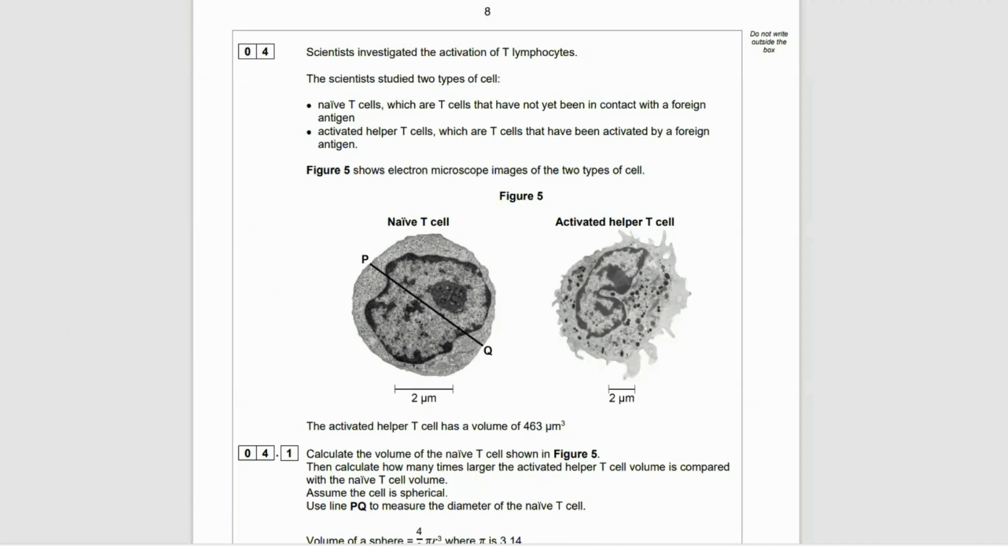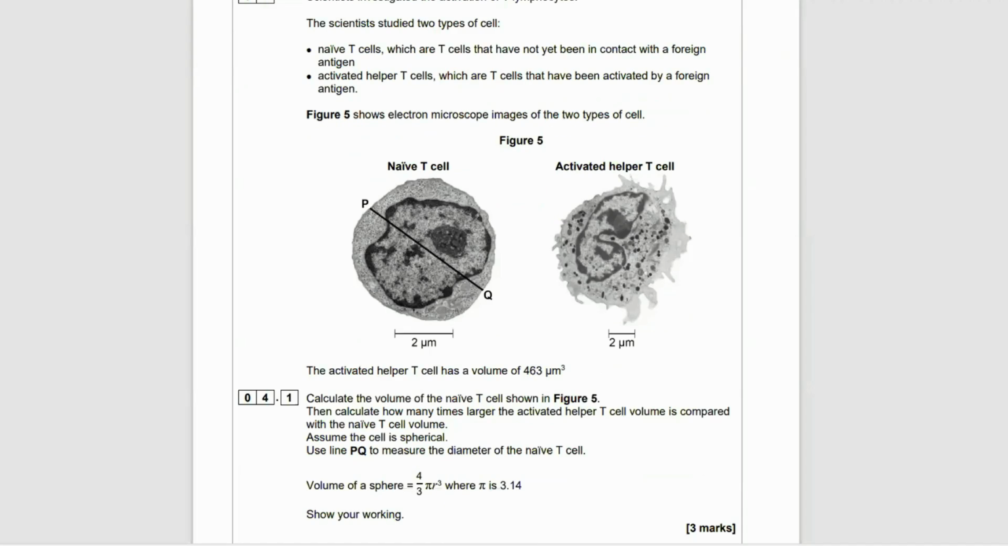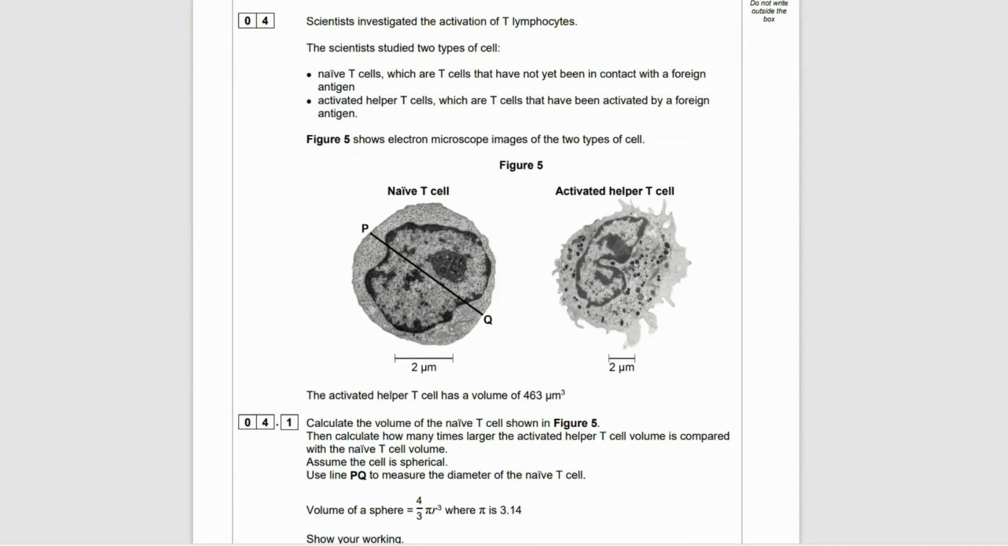Okay, question 4. Scientists investigated the activation of T lymphocytes. The scientists studied two types of cell. You've got naive T cells, which are T cells that have not yet been in contact with a foreign antigen. They're naive. And activated helper T cells, which are T cells that have been activated by a foreign antigen. Figure 5 shows the electron microscope images of the two types of cells. So we've got the naive T cell with P to Q on it, and 2 micrometers, we've got a little scale there. The activated T cell has a volume of 463 micrometers cubed.